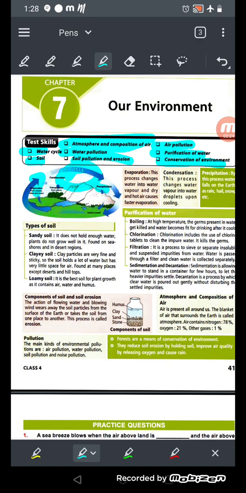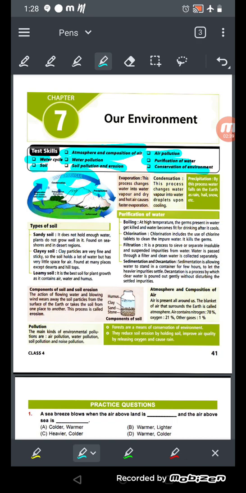And what is condensation? This process changes water vapor into water droplets upon cooling. जब वो ठंडा हो जाता है ना, when they become cool, the water vapor changes into water droplets. Okay, and then again they fall down on the earth's surface as precipitation. Okay, precipitation means the rain. Okay, precipitation means by this process water falls on the earth as rain, hail, snow, etc.